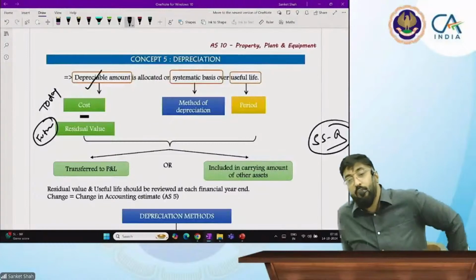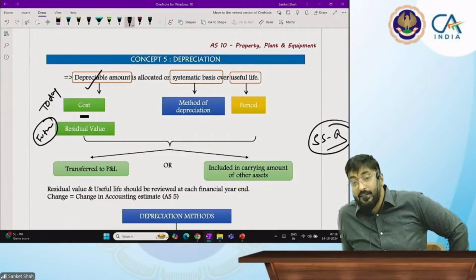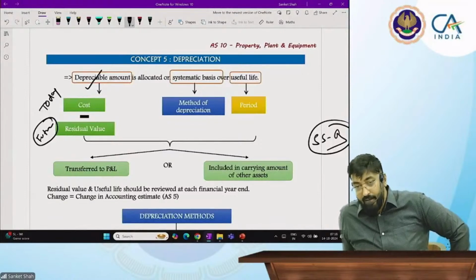हम लोग उसको क्या बोलते हैं? Depreciable amount. Depreciable amount मतलब क्या? जो मेरे जेब से जाएगा माइनस जो आएगा उसका difference. What you are going to recover is the realizable value, and cost is what you are spending. The recoverable value, the residual value, you are going to earn it. Therefore it is deducted, and this is called the depreciable amount.